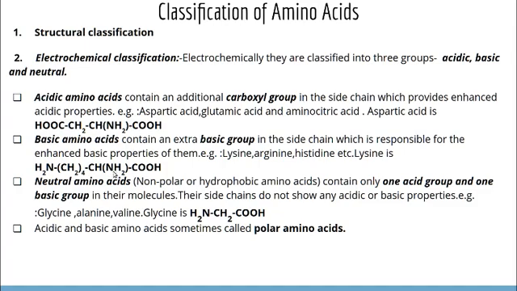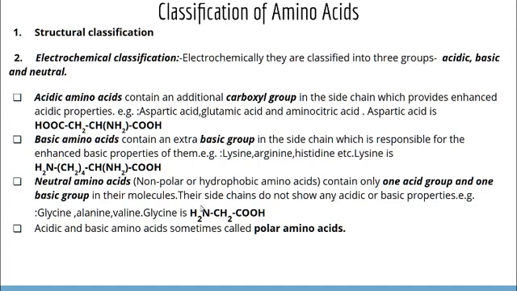Here we have one NH2 group and one COOH group, so it will be neutral. Apart from that there is one additional NH2 group, so altogether it is basic in nature. Then third classification is neutral amino acids or non-polar. There is no polarity, it is neutral in nature, or hydrophobic amino acids. They contain only one acidic group and one basic group. That is why it is neutral in their molecules.